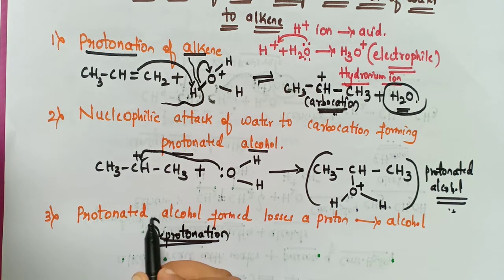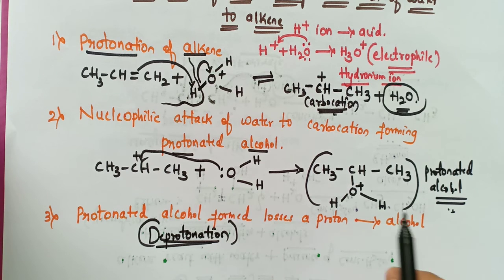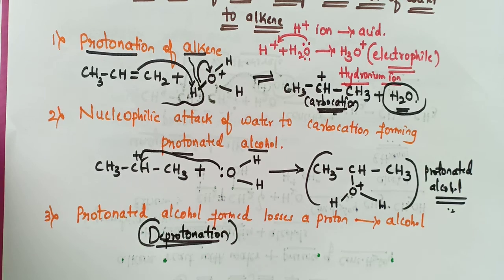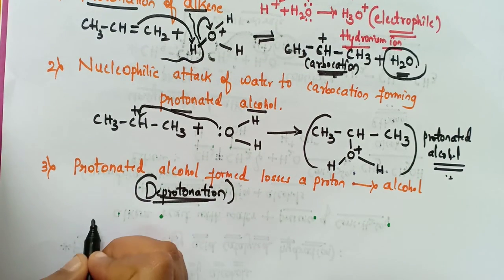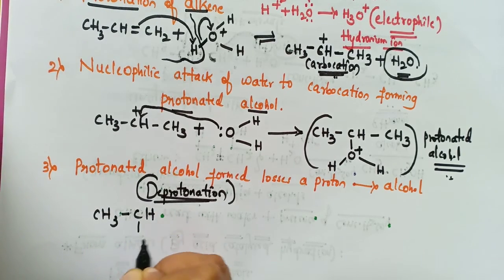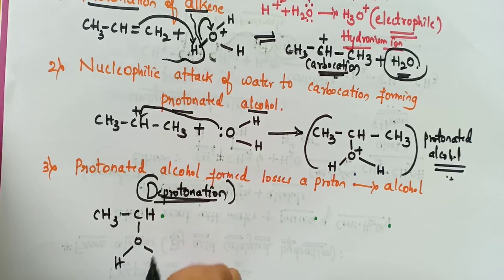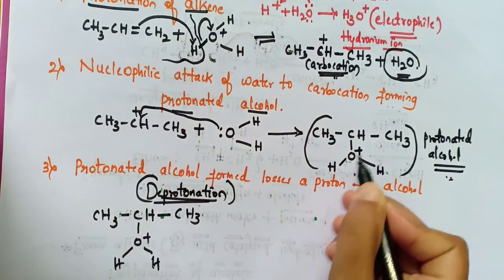So it is termed as deprotonation or removal of the proton. So in this step, when this protonated alcohol reacts with water, it loses its proton. See here is CH3, CH, OH2, here is a plus, and here is CH3. I have written it here.